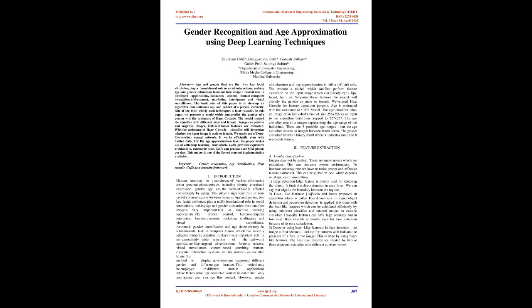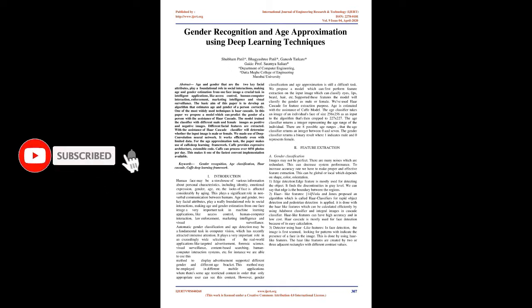We made use of a deep convolutional neural network. It works efficiently even with limited data. For the age approximation task, the paper makes use of the Caffe deep learning framework. Caffe provides expressive architecture and extensible code. Caffe can process over 60M photos per day. This makes it one of the fastest convnet implementations available. Keywords: gender recognition, age classification, Haar Cascade, Caffe deep learning framework.